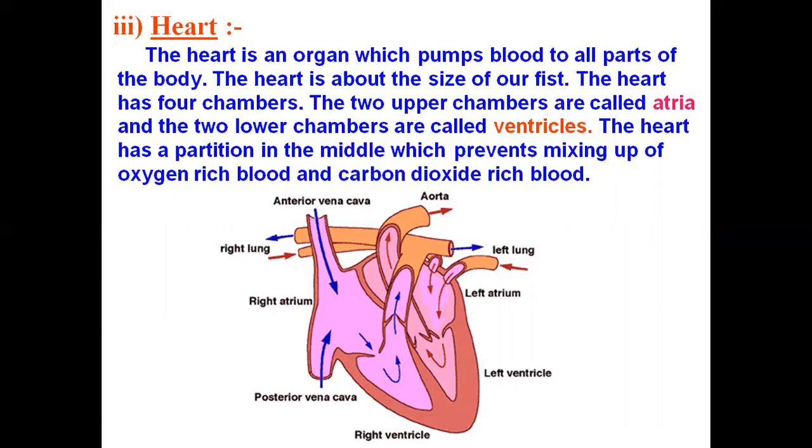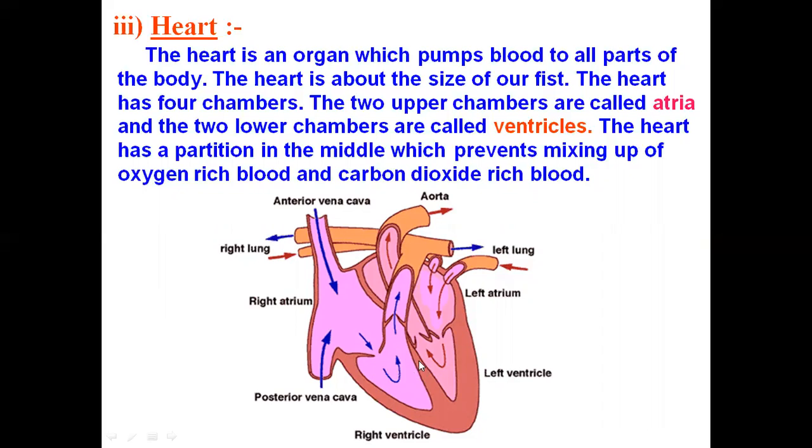The size of the heart is like our fist. The heart has 4 chambers. The upper 2 chambers are known as atria, and the lower 2 chambers are known as ventricles.